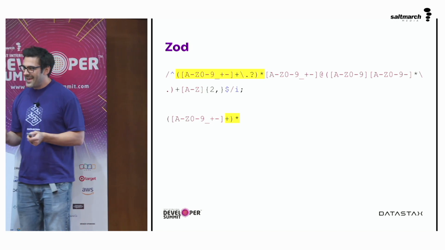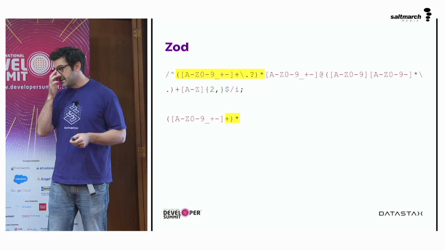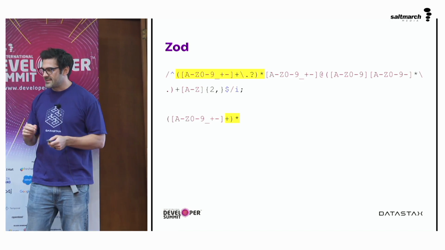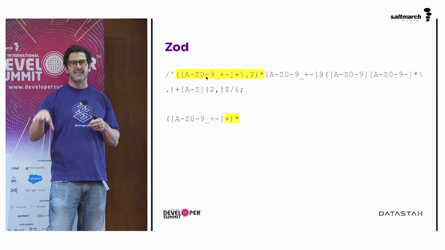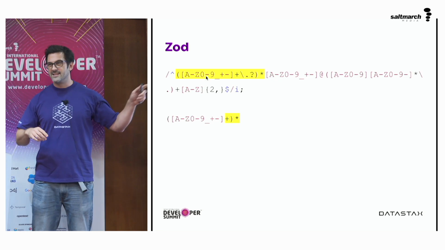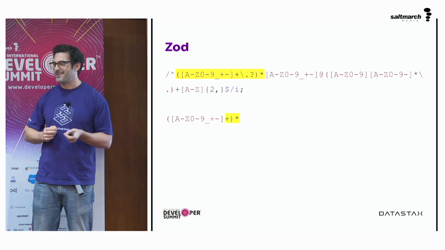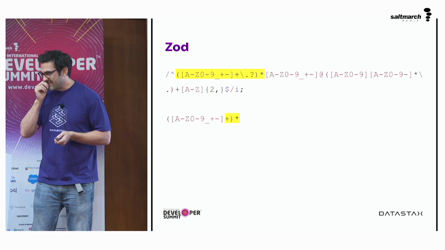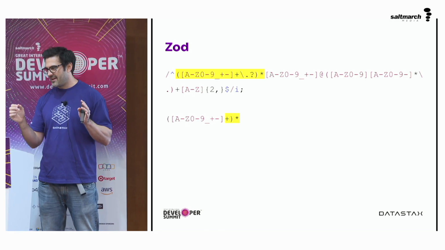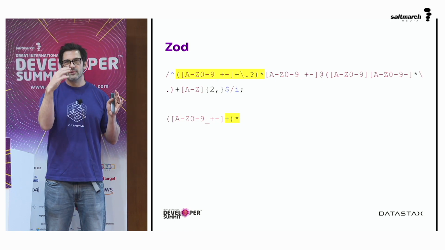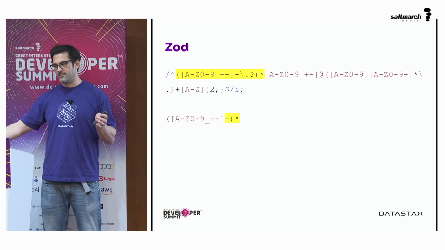But somebody did it. And this is a bit more complicated than the Superhuman one. But the issue is highlighted there in the yellow at the start. And our issue here is we've got this A to Z, 0 to 9, underscore, plus, and dash. And this is also case insensitive. The i at the end says we can use lowercase a to z as well. You might be like, all email addresses aren't capitalized, what are you talking about? But yes, it's case insensitive, but it's A to Z, 0 to 9, underscore, plus, minus, 1 or more times. And then 0 or more dots, 0 or more periods, and then all of that 0 or more times.